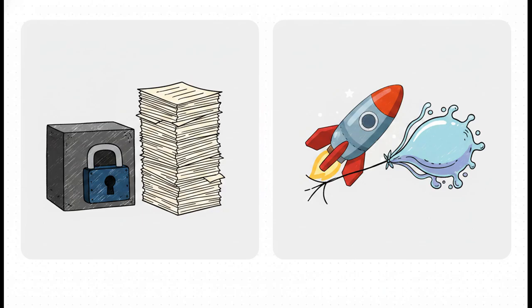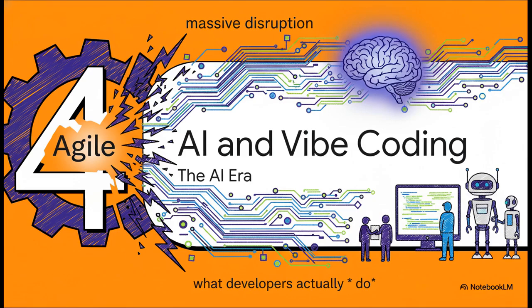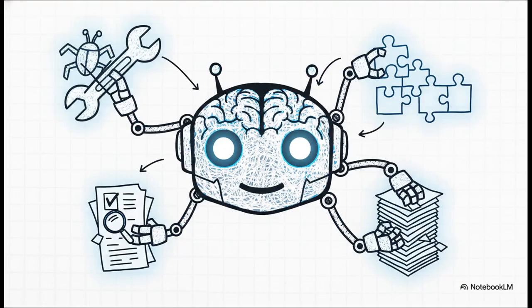Plus, without intense team discipline and coordination, that fast-paced flexibility can quickly devolve into undocumented chaos. Section 4. AI and Vibe Coding. The Artificial Intelligence Era. For a long time, Agile was the undisputed king, until AI entered the chat and fundamentally changed not just how we manage developers, but what developers actually do.